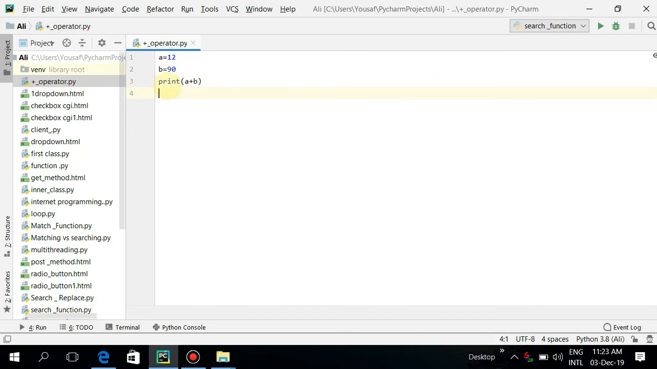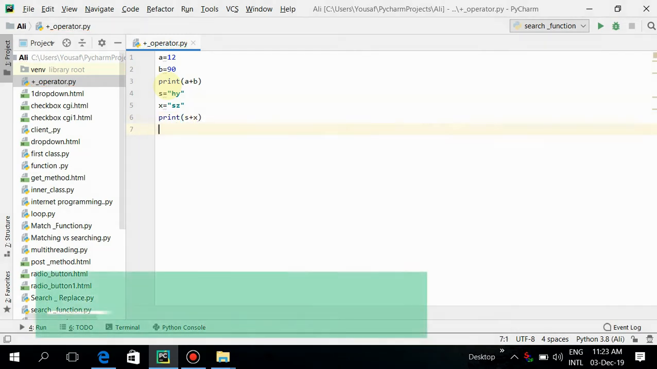Here this also works. And for a string, let's consider a string like hey, and any other string, like sv. Okay, now print s plus x. Here you can see that it automatically added the two strings.